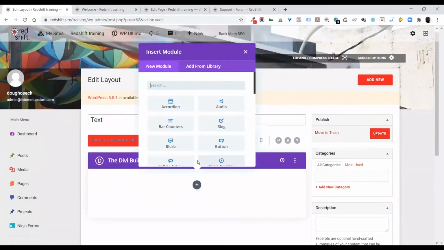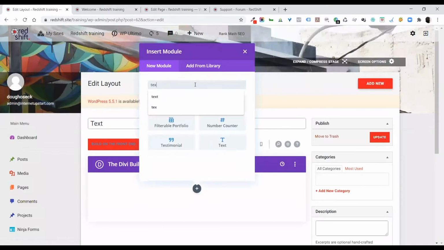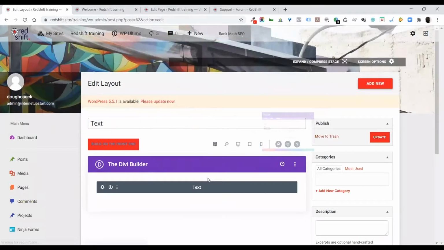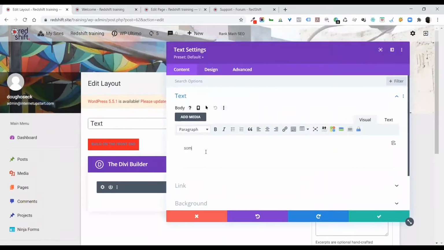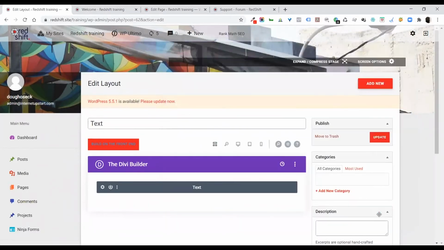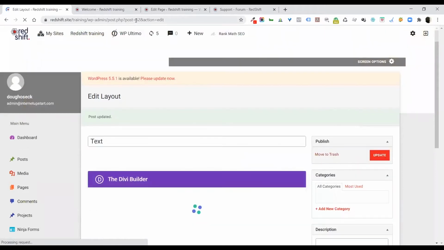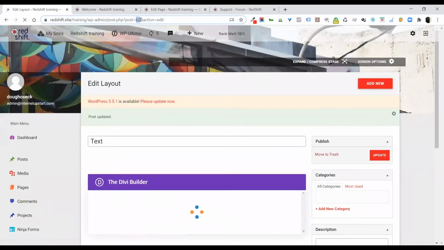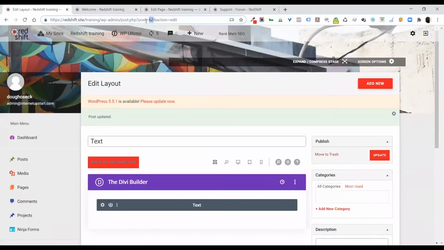So I can add in a module here, right, and put in content, etc. Something here, right, and update. And this ID here, post number 62.